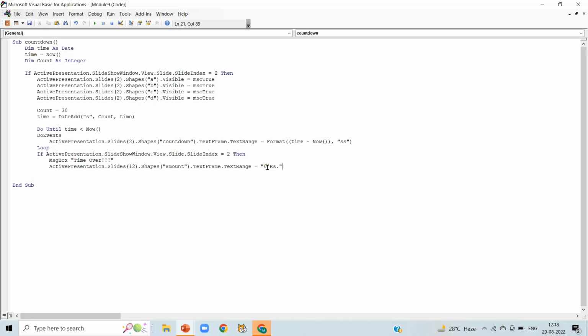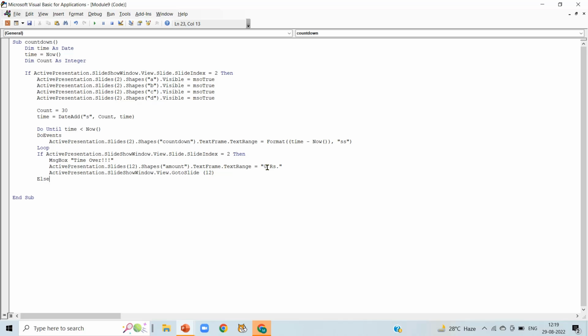For that, press enter, write active presentation dot slideshow window dot view dot go to slide in bracket 12. So it will divert our slide to 12th slide.